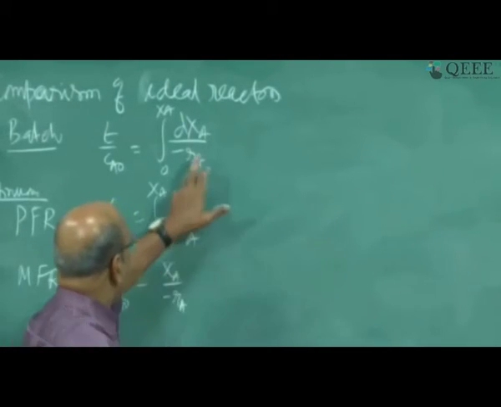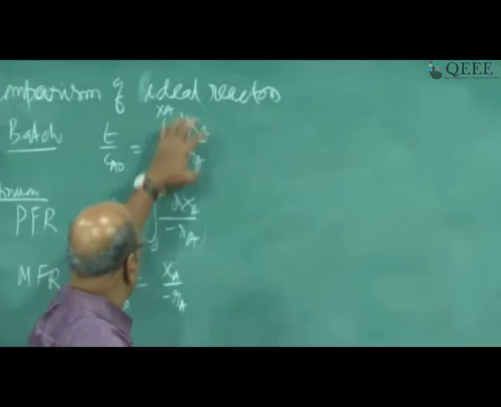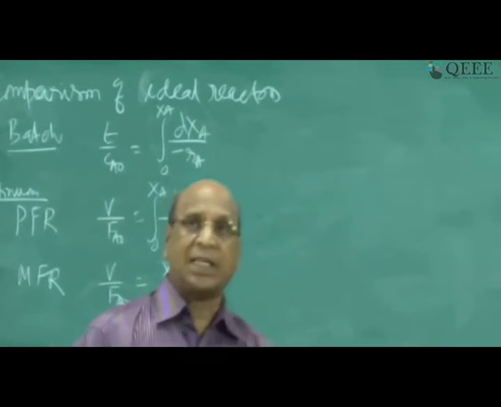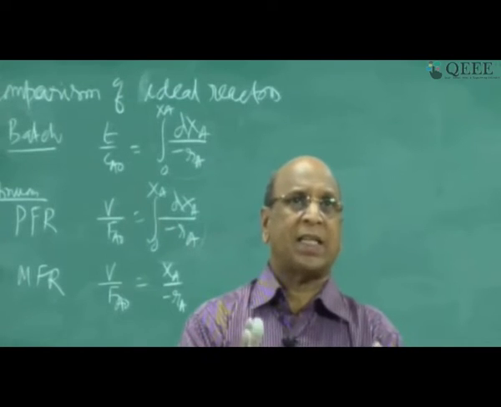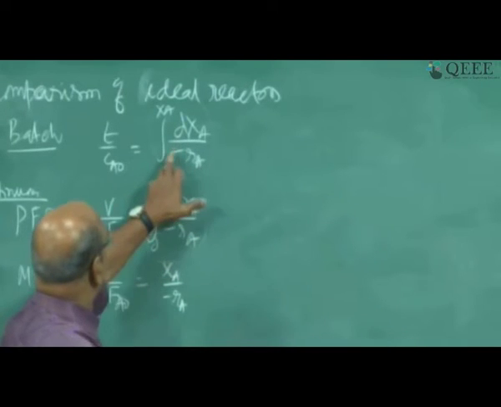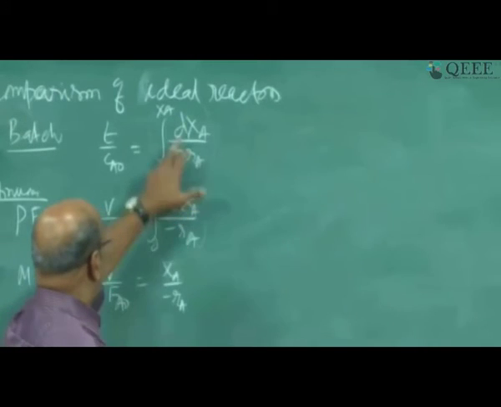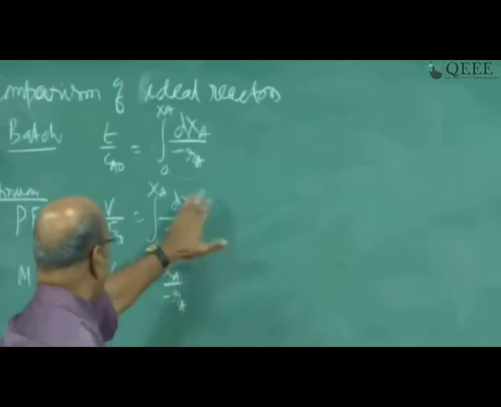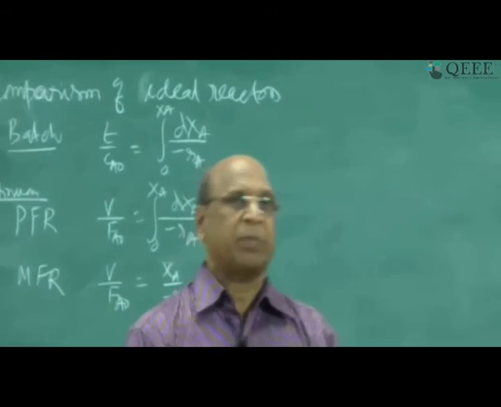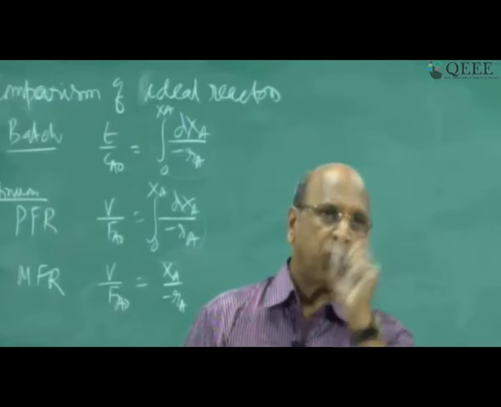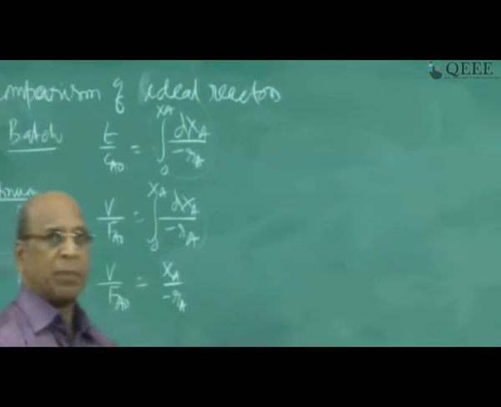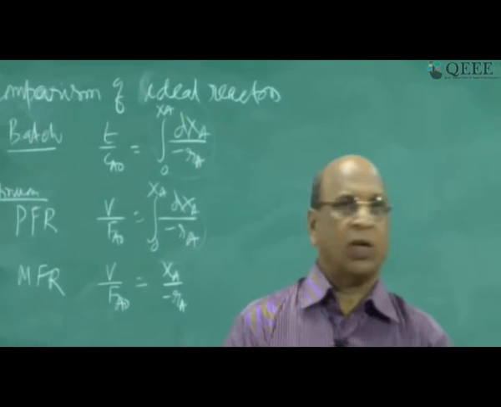So the similarity between plug flow reactor and batch reactor is that the particles are going to spend exactly the same time. So the assumption in a batch reactor is exactly the same as in a plug flow reactor, because the particles spend exactly the same time. In a batch reactor you don't have a flow, so flow does not come into the picture. That's why it is time by concentration, and I also told you in the last class how this time can be converted in terms of the total volume and all that.